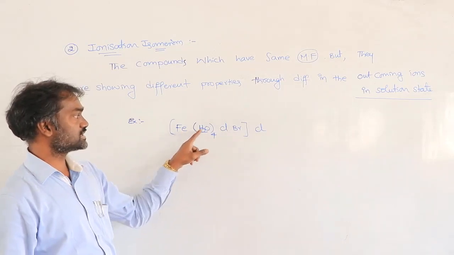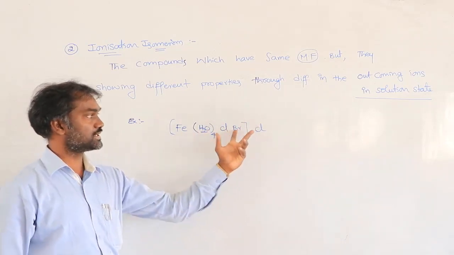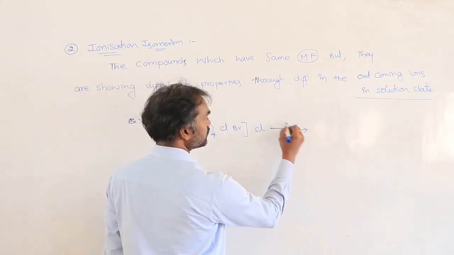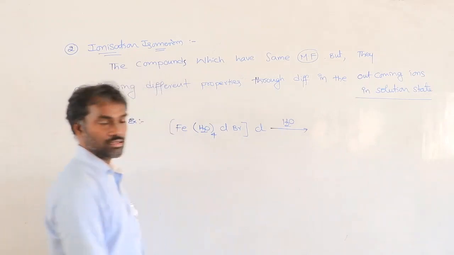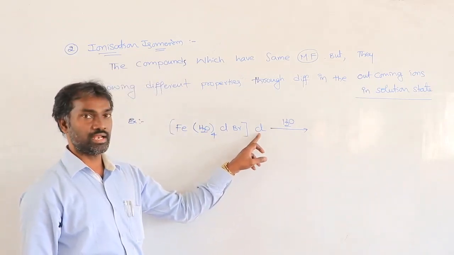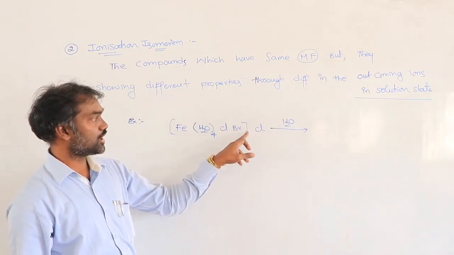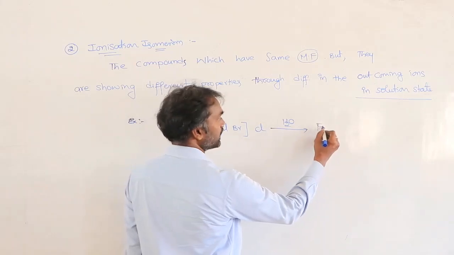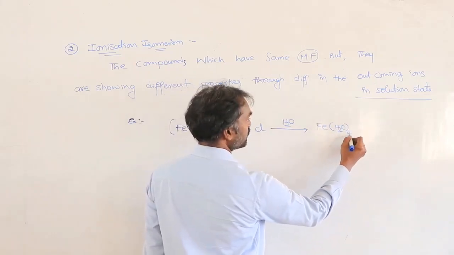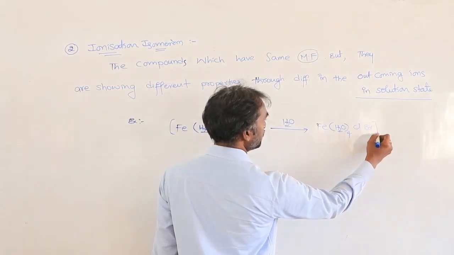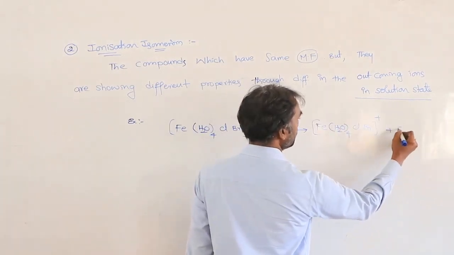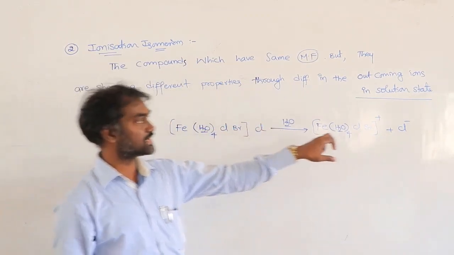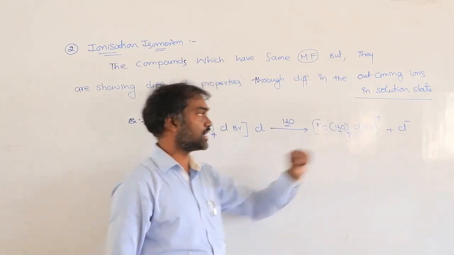So the oxidation state: the 0 is there, these are 3 minus 3, so it is +3. Suppose this is taken into water, then what happens? Already Werner told this is a primary valency or ionizable valency. Those outside of the square brackets only come outside into the solution. So you are getting [Fe(H2O)4ClBr]+ and Cl-. So you take this complex into water, which ion is coming outside? Cl- ion is coming outside.